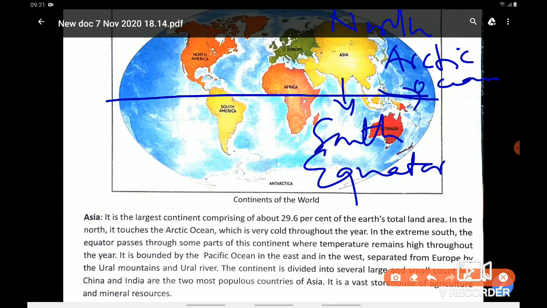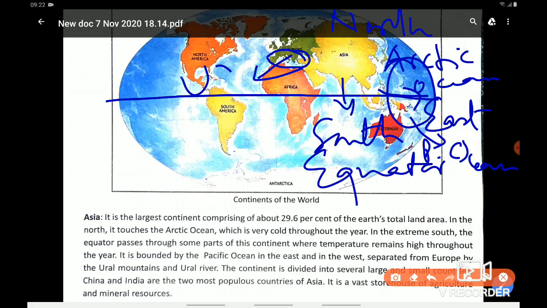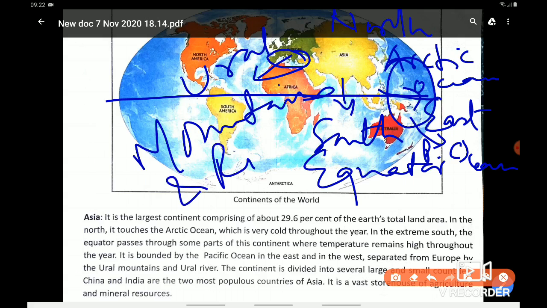This part is your Pacific Ocean. And the western part is separated from Europe by the Ural Mountains and Ural River.